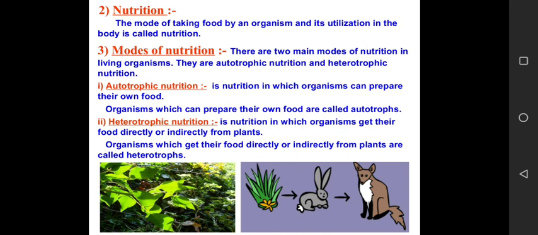Now next comes heterotrophic nutrition. Whenever you talk about heterotrophic nutrition, it means we are talking about non-green plants. Non-green plants means they lack the green pigment chlorophyll. Because they lack chlorophyll, they are unable to do the process of photosynthesis, thereby they are dependent on other green plants to get their food. So there are 2 modes of nutrition in plants. First is autotrophic, that includes green plants, and second is heterotrophic nutrition, that includes non-green plants.